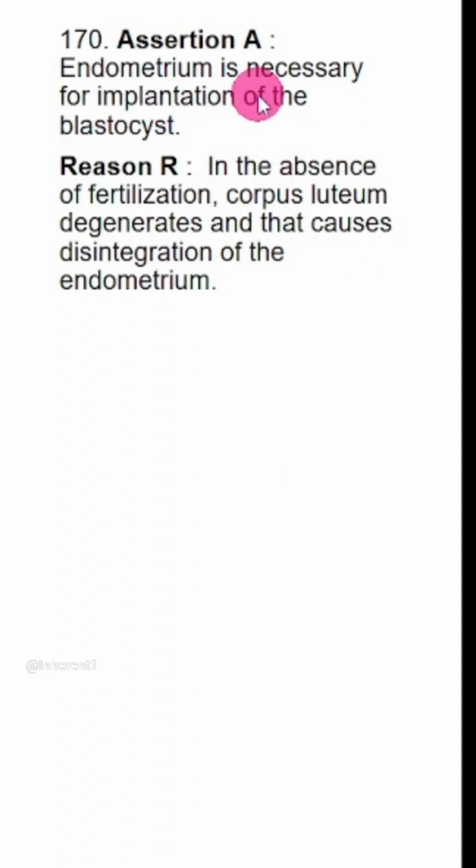Assertion: endometrium is necessary for implantation of the blastocyst. Correct. In the absence of fertilization, corpus luteum degenerates and that causes disintegration of the endometrium. This is also correct. But the important thing is these are mutually exclusive events. There is no connection between the two. This is talking about pregnancy and this is about when fertilization doesn't happen, opposite of pregnancy. So your answer will be both are correct, but R is not the explanation of A.